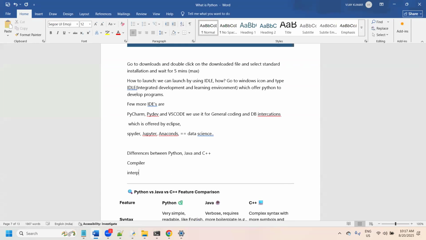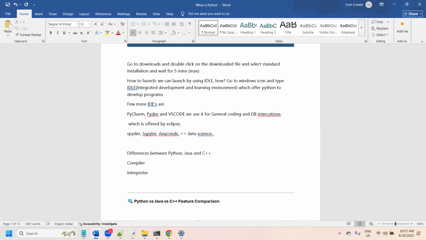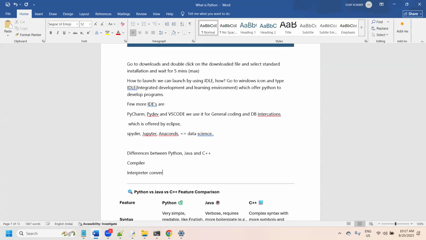After this, the interpreter converts the code into bytecode. Then this bytecode runs on the PVM. What is the meaning of PVM?